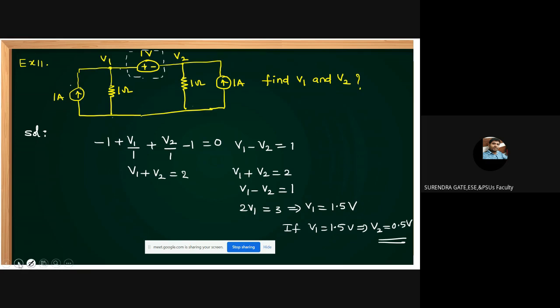Okay, next question number 12. I am giving example 12. Yes, students. This is 2 amperes of current. This is a 2 marks question in the GATE exam. This is the 2 ampere current, and it is given as 10 ohms.